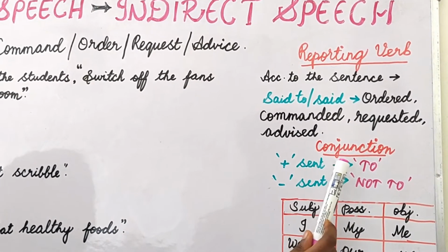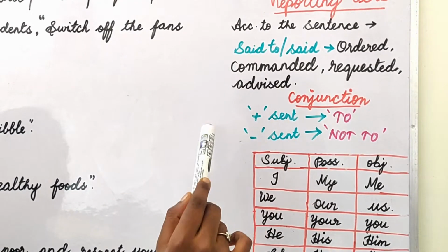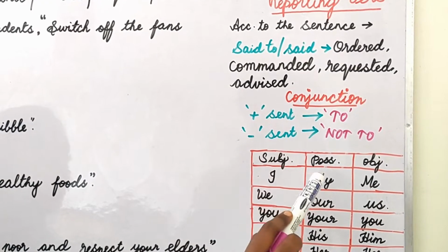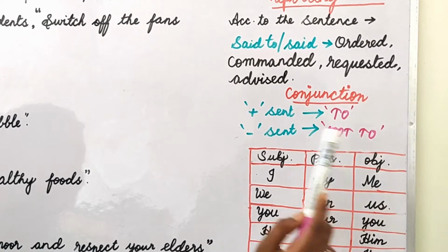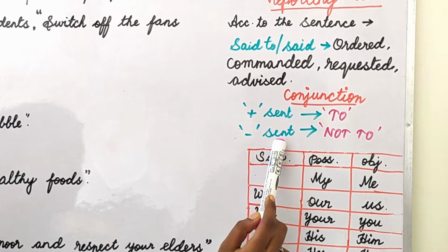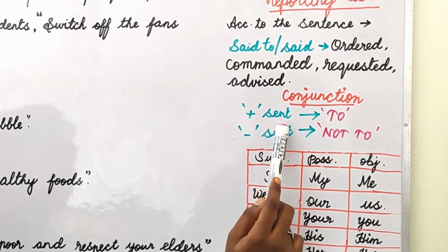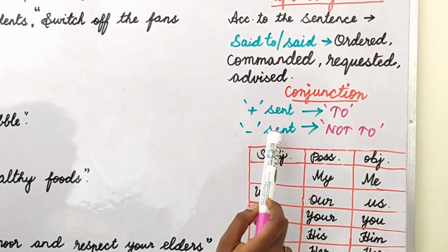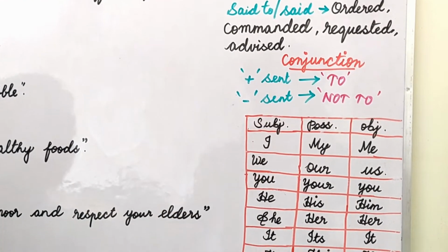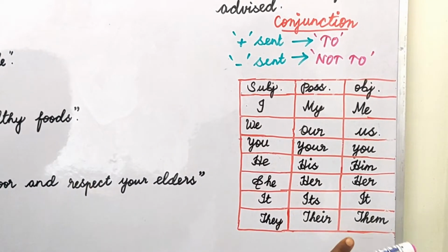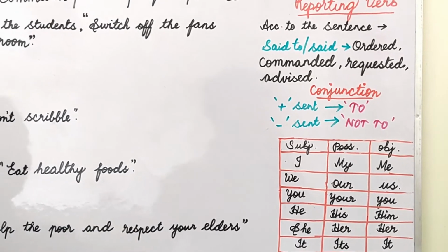Then coming to the conjunction, in the statement category, instead of the comma you have used the conjunction that. Here you have two conjunctions. One is for positive sentence and another is for negative sentence. So read and see your sentence. If it is positive, the conjunction is to, and if it is negative, the conjunction is not to. And apart from that, the pronouns are the same. I have not changed anything in this. And tense will not change in imperatives.